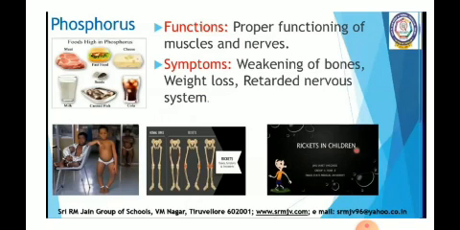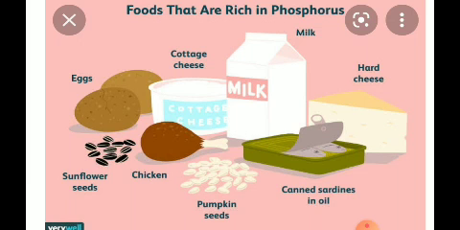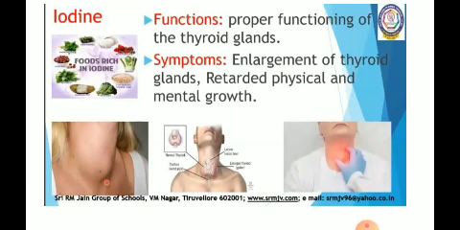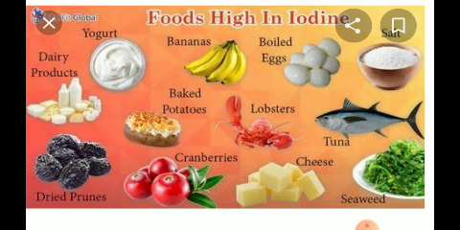So here also we can observe the same, as the function is the same. So they help in the proper functioning of muscles and the nerves, children. Understood? So now we'll move on to the next mineral, that is iodine. As you all know, iodine is an important mineral. Okay, and with this iodine, we'll just know the sources of the foods that are rich in iodine.